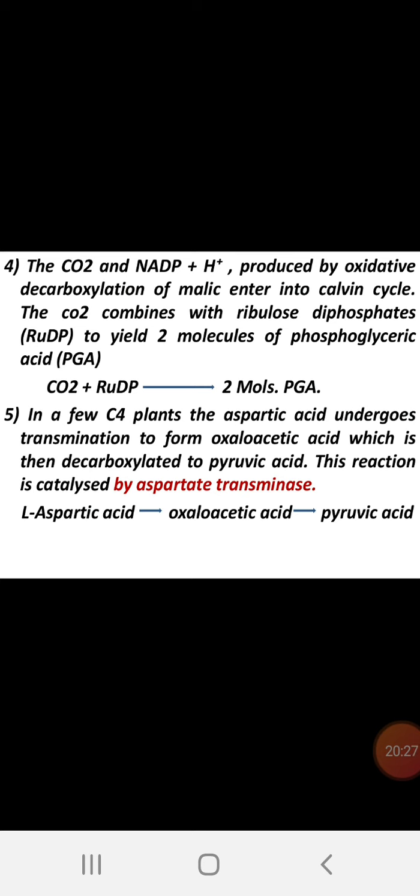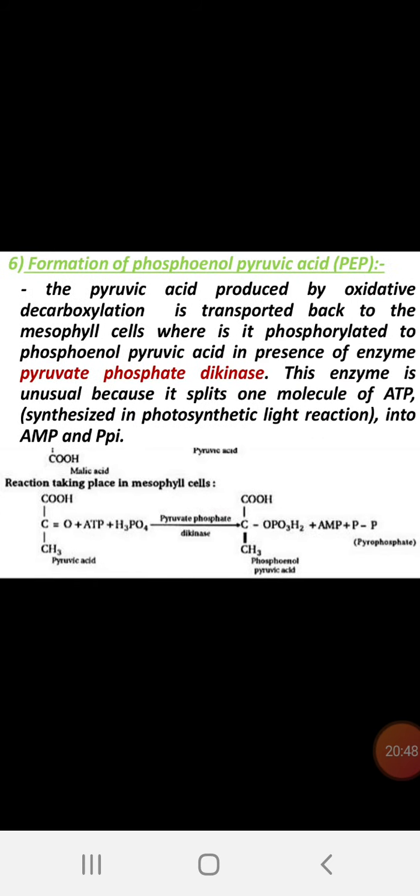In a few C4 plants, the aspartic acid undergoes transamination to form oxaloacetic acid, which is then decarboxylated to pyruvic acid. This reaction is catalyzed by the aspartate transaminase. It may be a chance factor that it takes place in the other form.